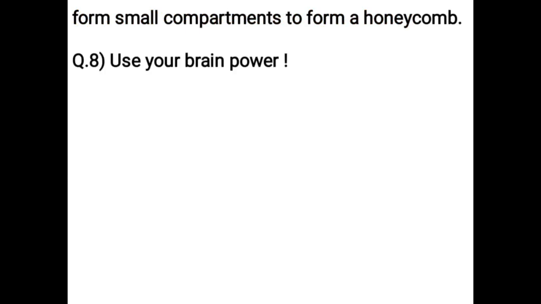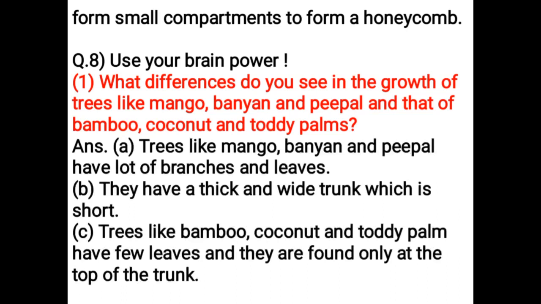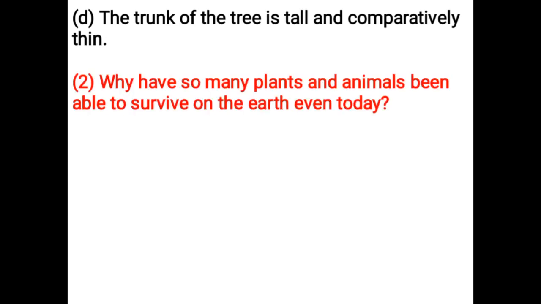Use your brain power. What differences do you see in the growth of trees like mango, banyan, and peepal and that of bamboo, coconut, and toddy palms? Trees like mango, banyan, and peepal have a lot of branches and leaves. They have a thick and wide trunk which is short. Trees like bamboo, coconut, and toddy palm have few leaves and they are found only at the top of the trunk. The trunk of the tree is tall and comparatively thin.